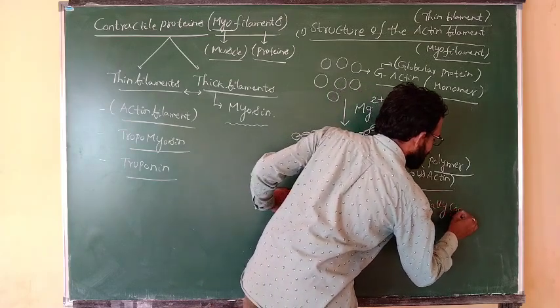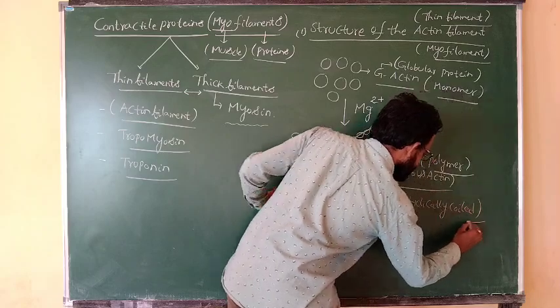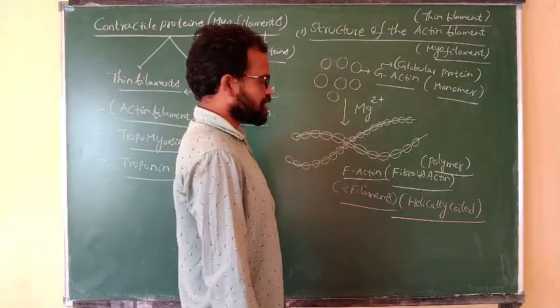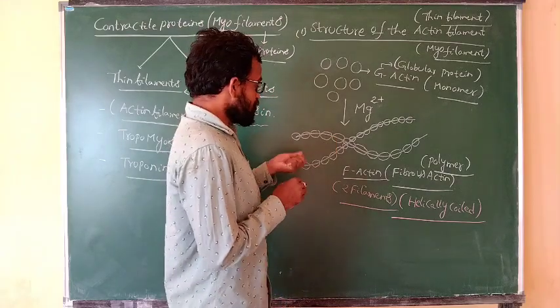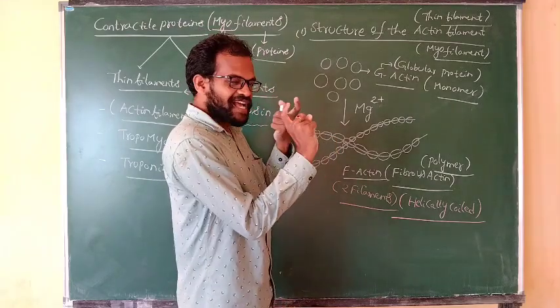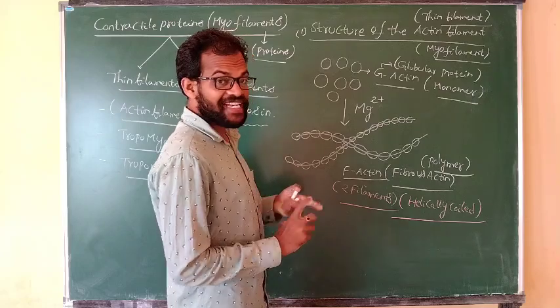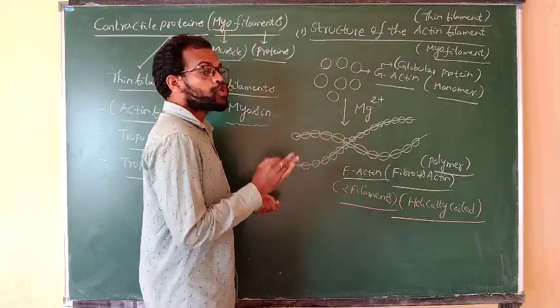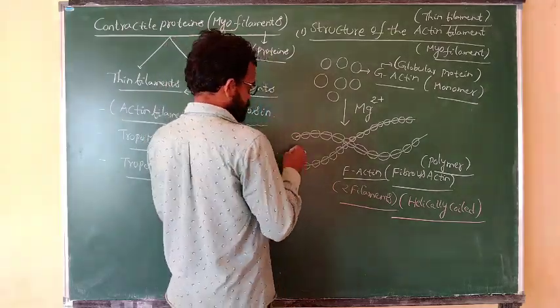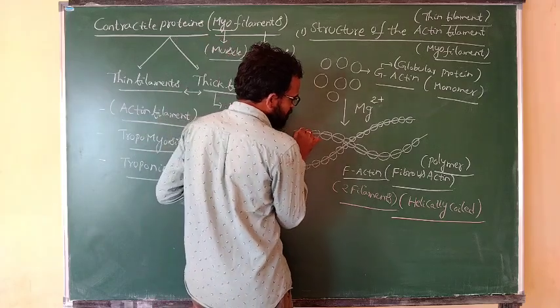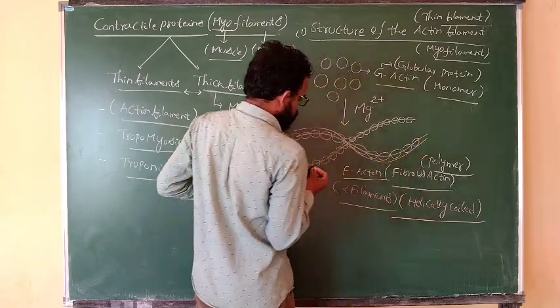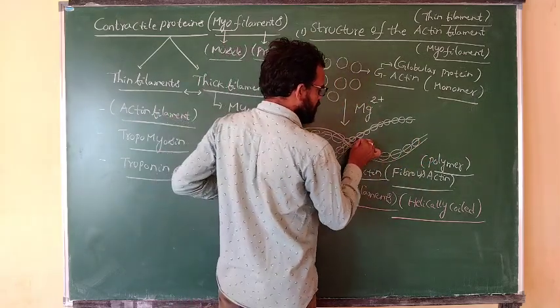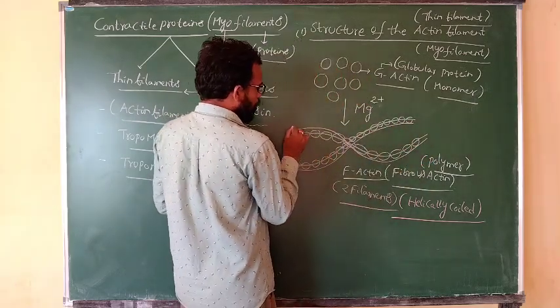It consists of two filaments, a helically coiled structure. And this F actin is in contact with tropomyosin.